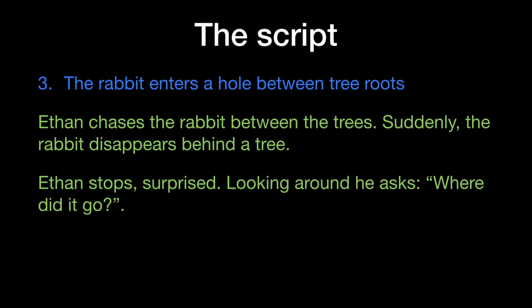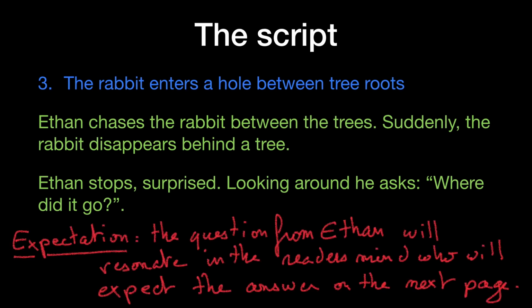Then, on the third page, Ethan will be chasing the rabbit between the trees. Suddenly, the rabbit will disappear behind a tree. Ethan will stop, surprised, and look around and ask, "Where did it go?" Here, the question from Ethan will resonate in the reader's mind, who will also expect to get the answer on the next page.